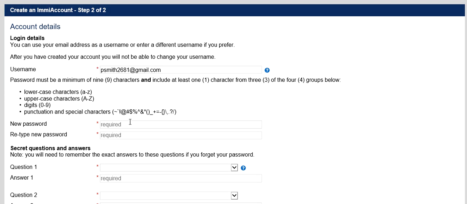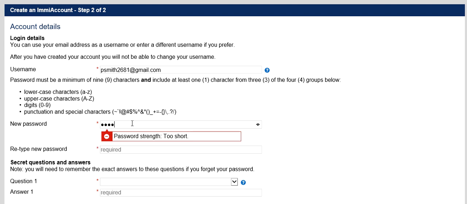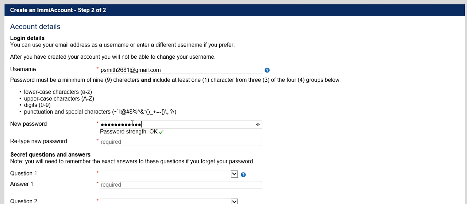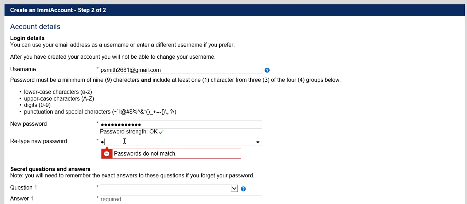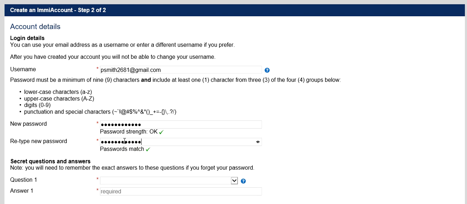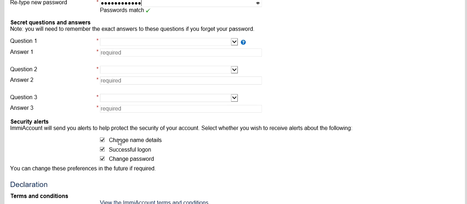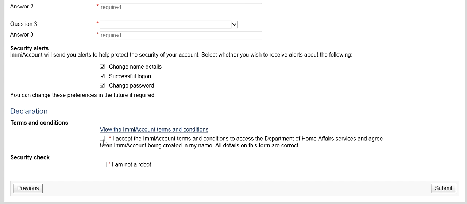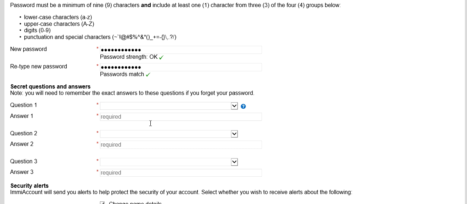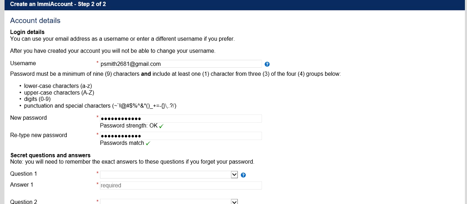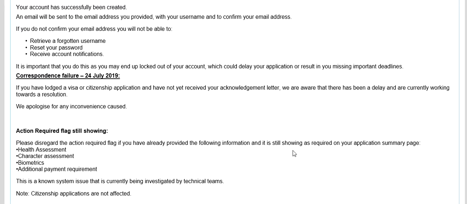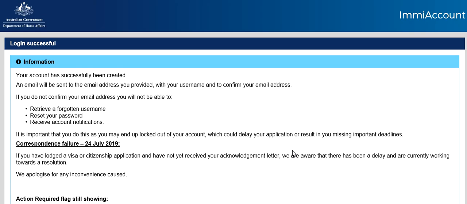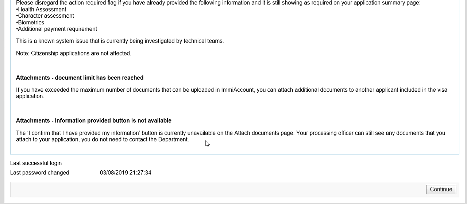Now it has asked you to create a password. Questions and answers. You need to accept the terms and then security check, and I'm going to select some questions. Once you are through that security page, click on submit, and then you get this screen, and you can again click on continue.